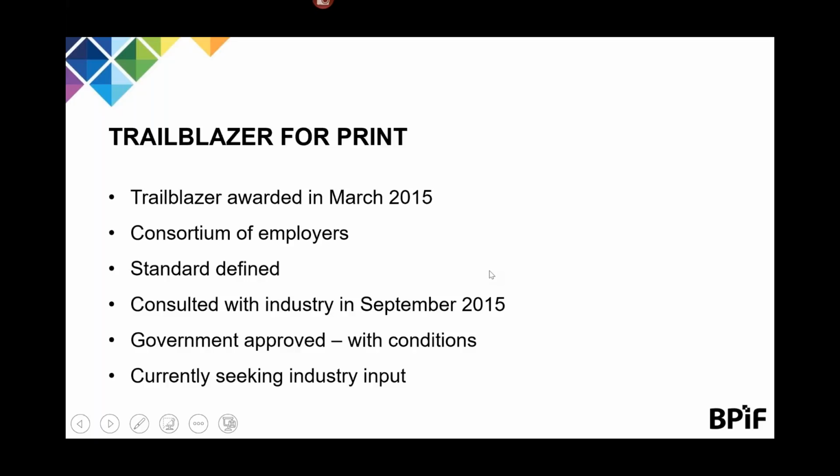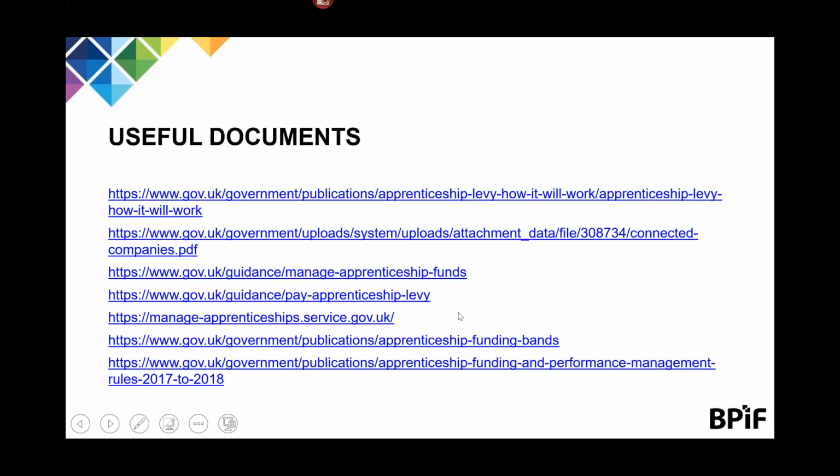It was approved, but this approval came with conditions, and these conditions were that there was to be one standard for print rather than the core with options of pre-press, printing and finishing that had been submitted. The consortium did not feel that this was something that they could accept and went back out to the industry to confirm this. We have had lots of feedback and in all cases confirming the consortium is right not to accept these conditions. Next month we will submit our case to the new Institute for Apprenticeships with the added weight of the support from the industry.